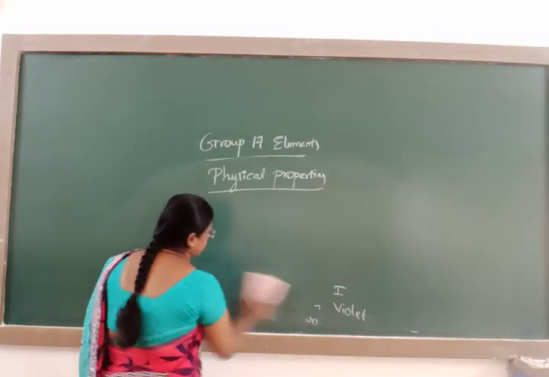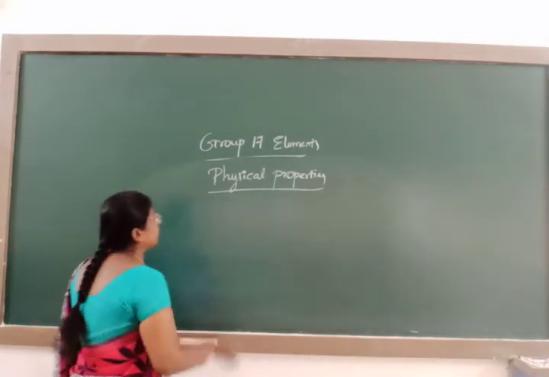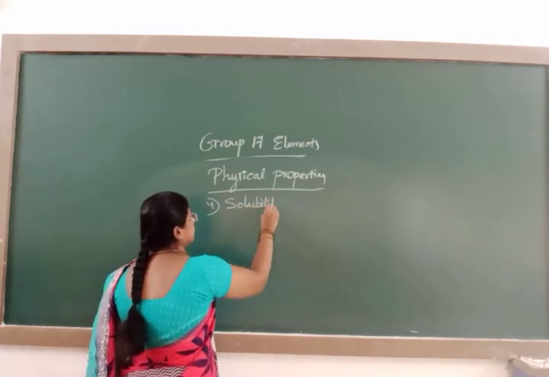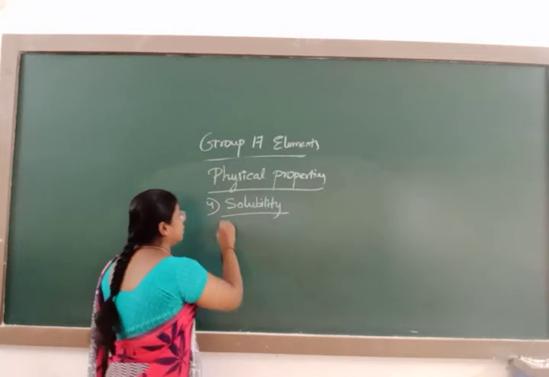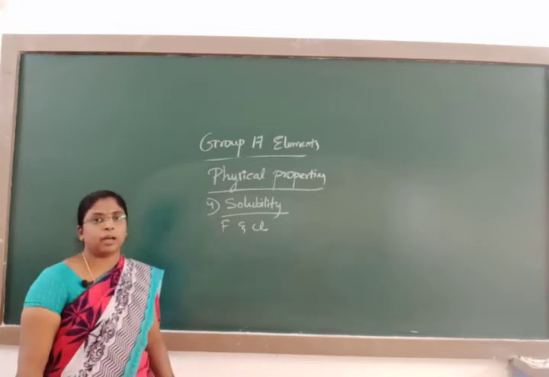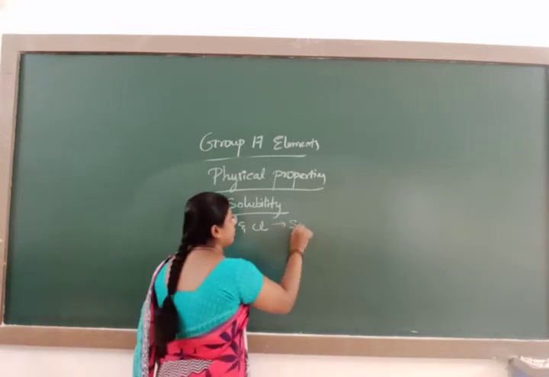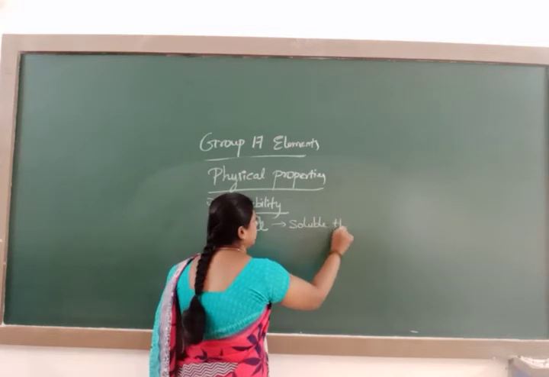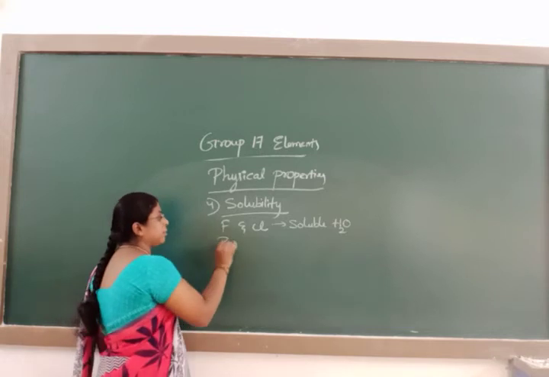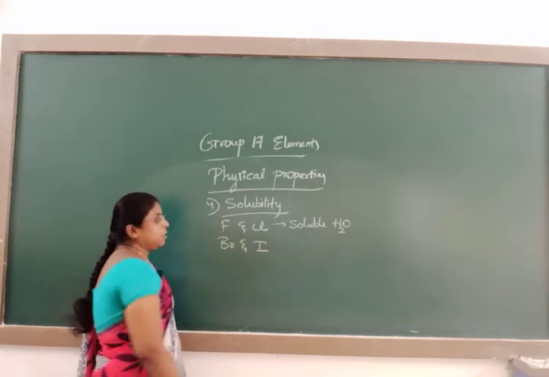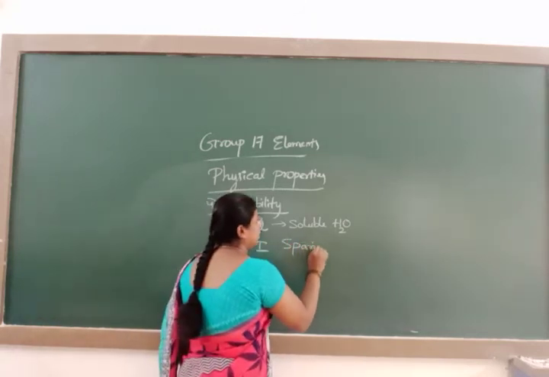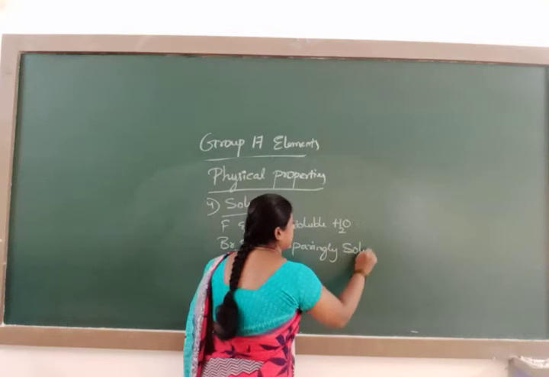After color, next comes the fourth one, solubility. Fluorine and chlorine are highly soluble in water, whereas bromine as well as iodine are sparingly soluble in water.